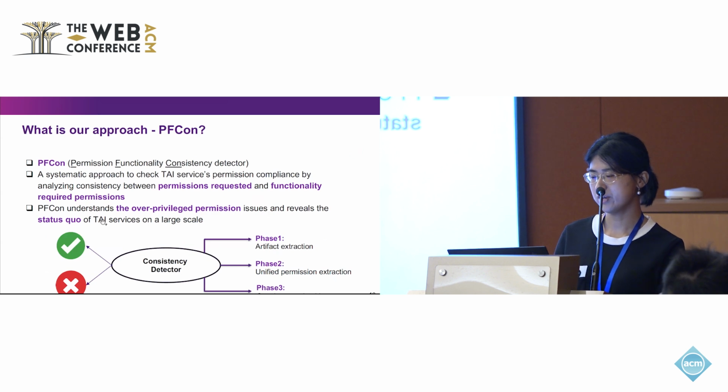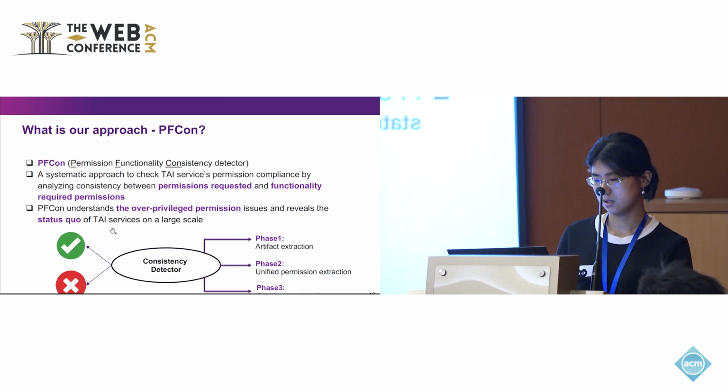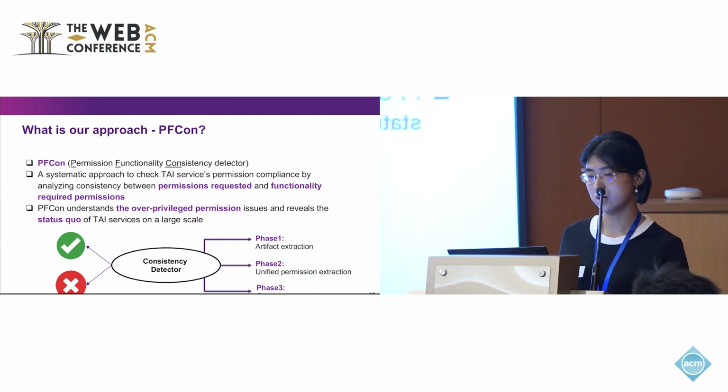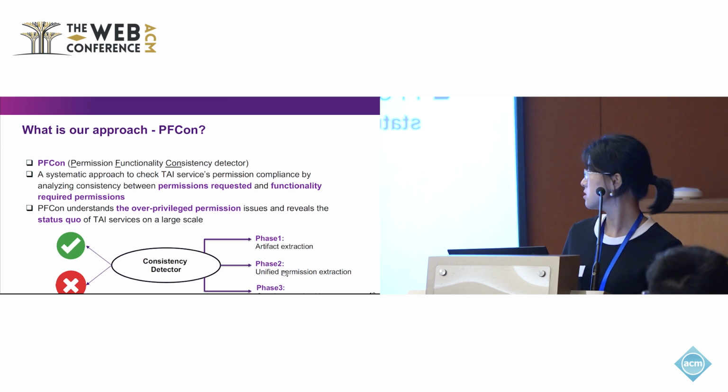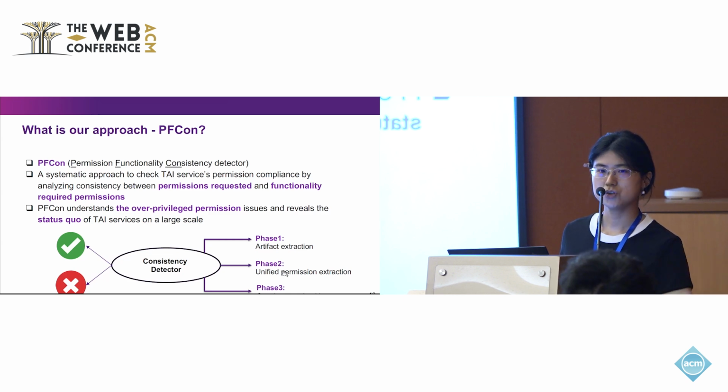Besides, the PFCon tries to understand the overprivileged issue, which is the excessive permission request in real-world IFTTT services. So our approach can be divided into three phases. In the first phase, we extract all available artifacts, including the functionality and the requested permission. In phase 2, we get the unified permission extraction, and in phase 3, we get the latent system construction and do the consistency checking.